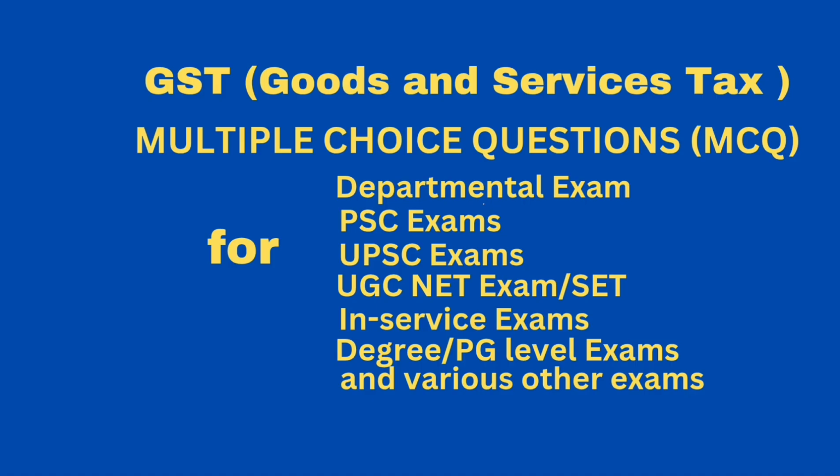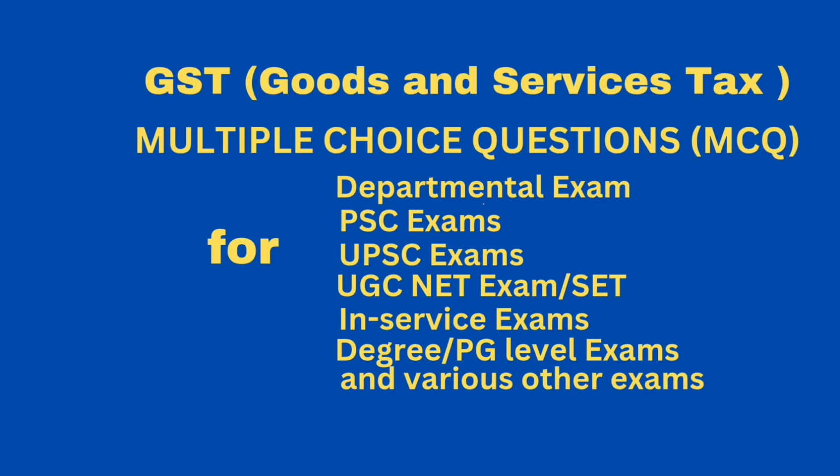Question. Power to make laws with respect to goods and service tax has been given by the Constitution vide Article dash. Answer, Article 246A. Question. The exclusive right to make laws for matters contained in List 3 of Schedule 7 of the Constitution of India has been given to dash. Answer. Both central and state governments.